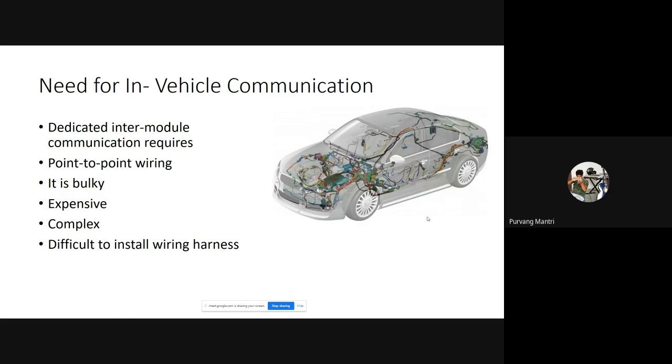Now, if we are thinking of fuel efficient vehicles, or electrically efficient vehicles, then having 15 to 30 kilograms of just copper wire running from front to the rear end of the vehicle is not good. We need to reduce this weight, because it affects the entire weight of the vehicle, and so the efficiency of the vehicle is going to improve.